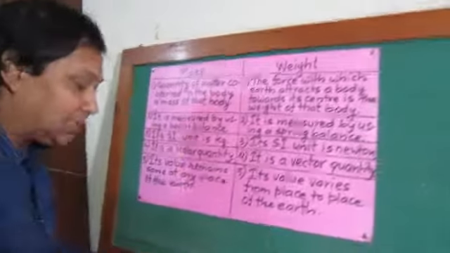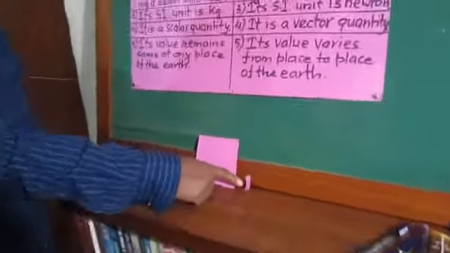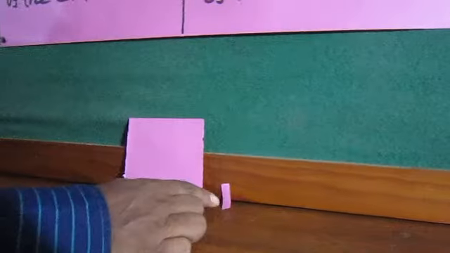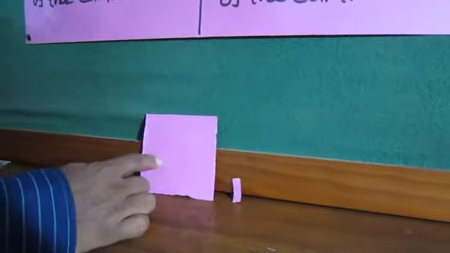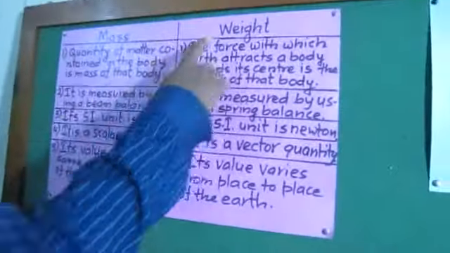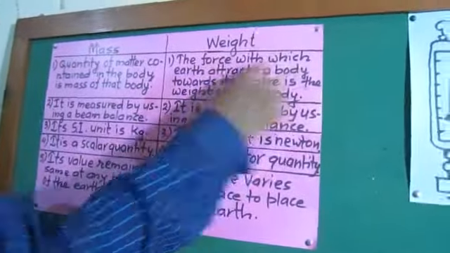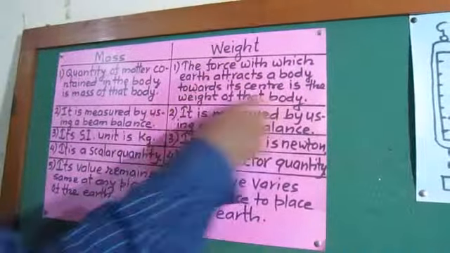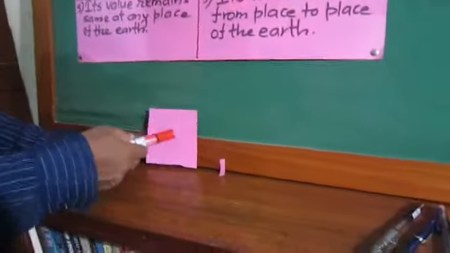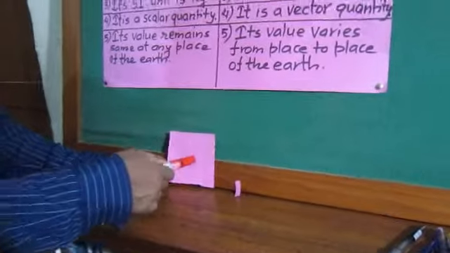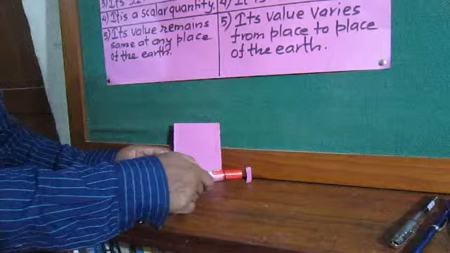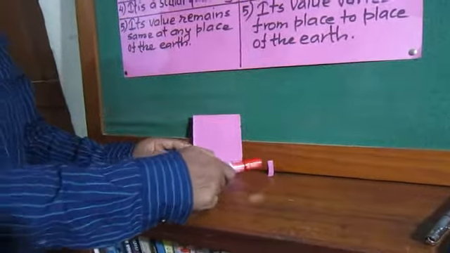I mentioned previously that the quantity of matter contained in this small piece of paper is certainly less than the quantity of matter contained in this big piece of paper. Maybe here 1 million molecules, maybe here 100 million molecules. That's why the quantity of matter contained in a body is the mass of that body. But what is weight? The force with which Earth attracts a body towards its center is the weight of that body. It means the force with which Earth is attracting this piece of paper towards its center is the weight of this piece of paper. And the force with which Earth is attracting this other small piece of paper towards its center is the weight of the small piece of paper.